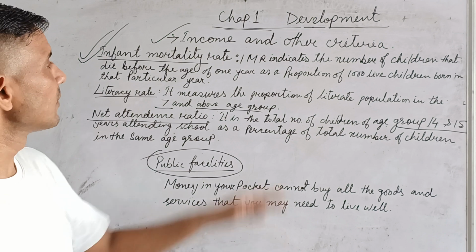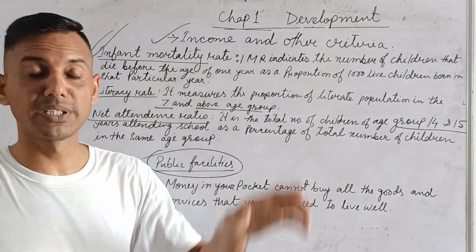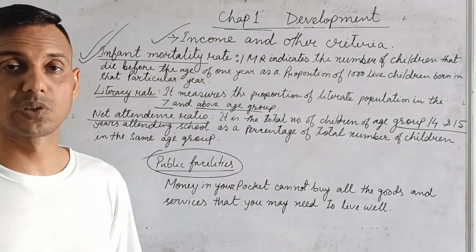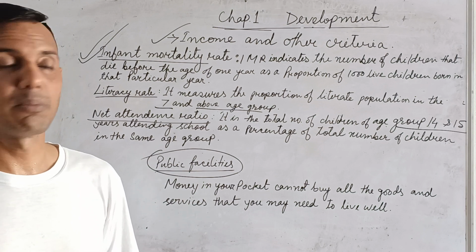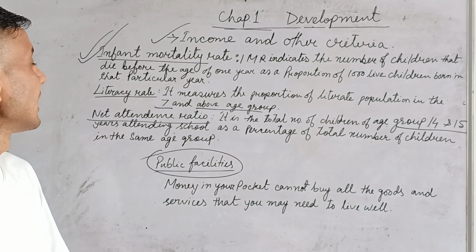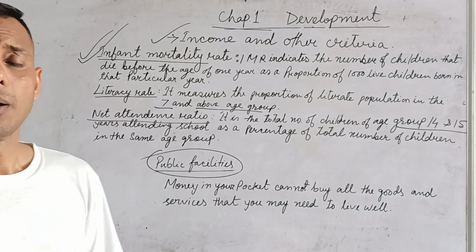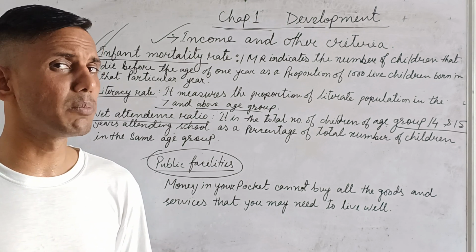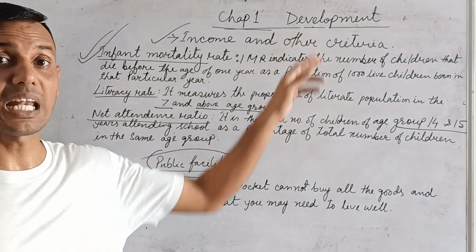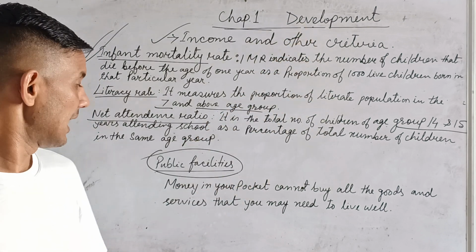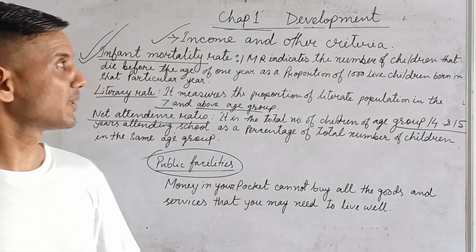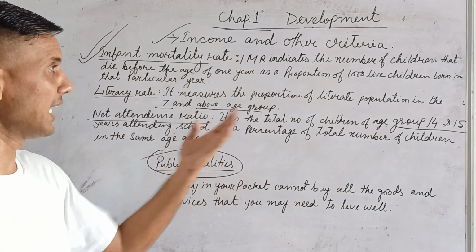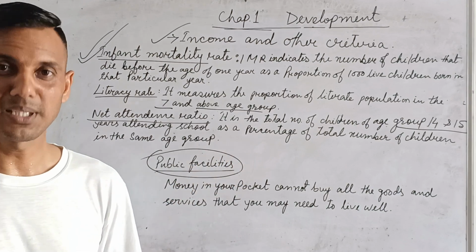So quickly you see income and other goals. It means except income, what are the goals, what are the requirements, what are the social factors for development, like infant mortality rate, literacy rate, net attendance ratio, public facilities, which are very important for development, collective consumption you can say, and money cannot buy everything. So this is all about income and other criteria and public facilities.